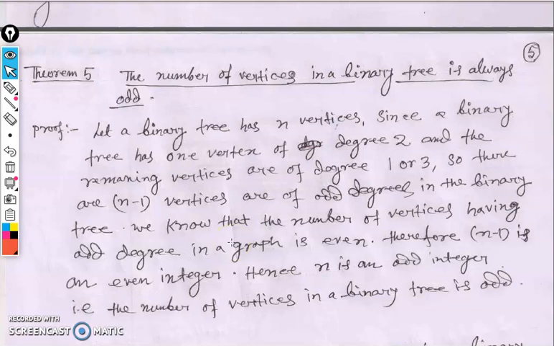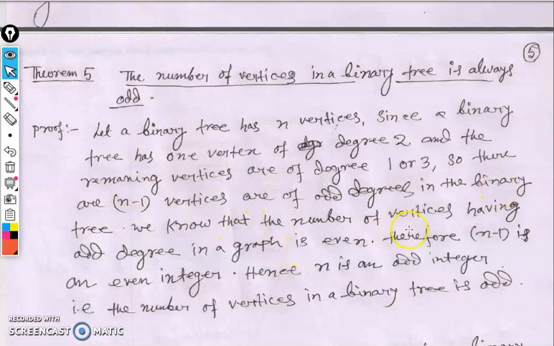Those vertices are called the odd degree vertices if their degree is an odd number. Since it's a binary tree, one vertex has degree 2 and the remaining vertices have degree either 1 or 3, that means the remaining vertices should be odd degree vertices. That means n minus 1 vertices are of odd degree in the binary tree.